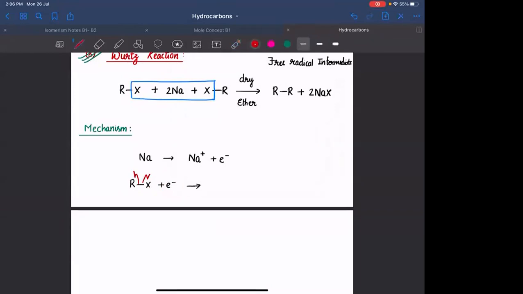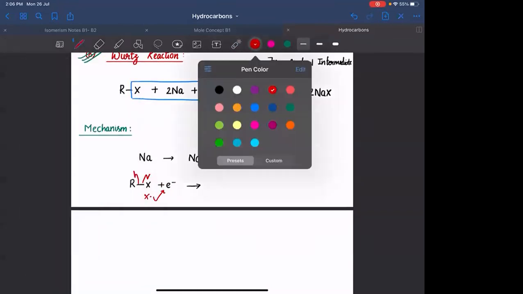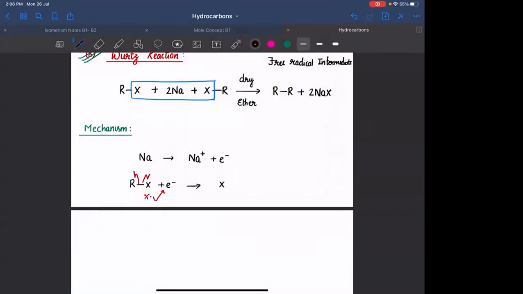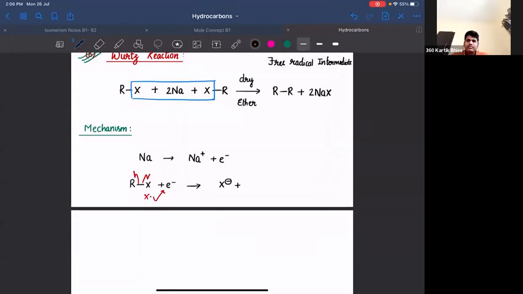Halogen. So this X free radical that has formed will be attacking this electron, or taking away that electron, to form X minus, and this R free radical will just remain as it is.